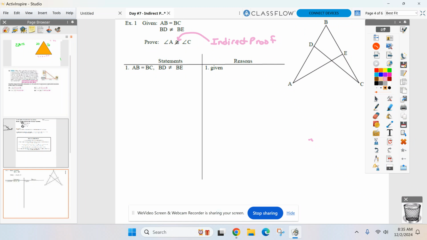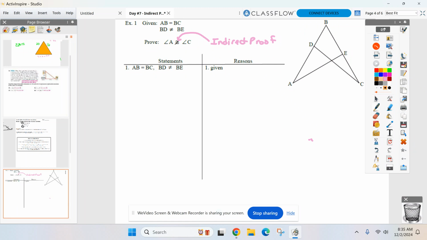Because on the test Thursday, on the midterm we're going to take in another month or so, on the Regents exam at the end of the year, I guarantee you the directions will not say, hi, do this indirectly. It won't say that. So how are we going to know we have to do it indirectly without the directions telling us? It's going to be the proof statement. If I'm ever asking you to prove something's not happening, we have to do an indirect proof.